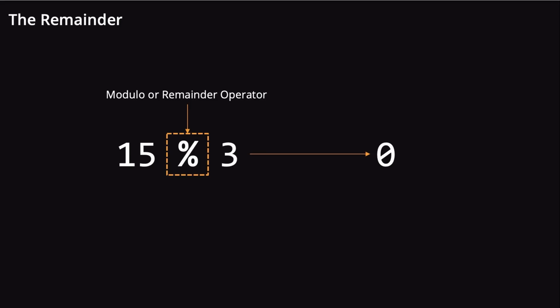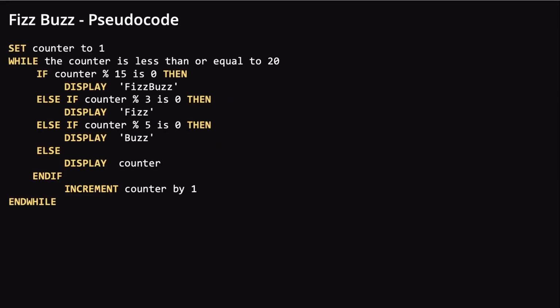Now when we say divisible, we are talking about the value of the remainder after division. In computer programs, we can make use of the modulo operator for obtaining the remainder value after division. So 15 modulo 3 is 0 because 15 is divisible by 3 and does not leave a remainder. So with this in mind, let's check out our pseudocode solution for this problem.